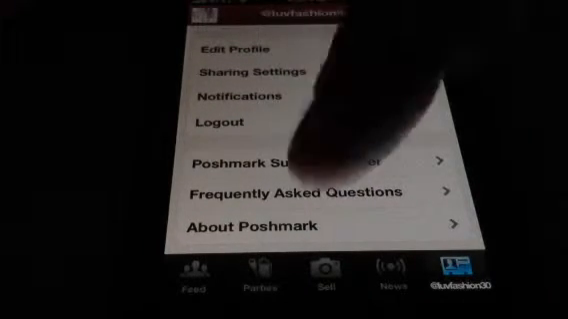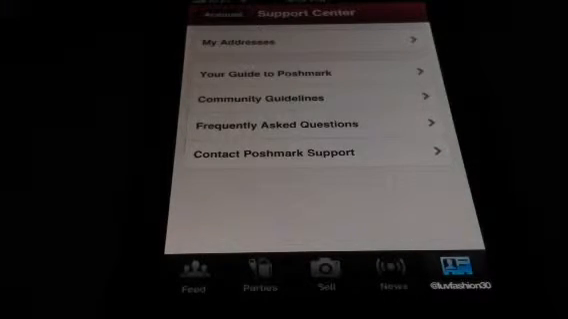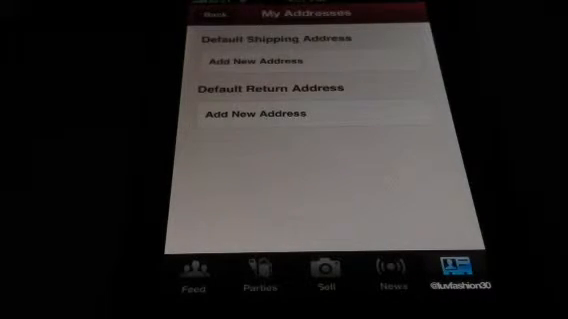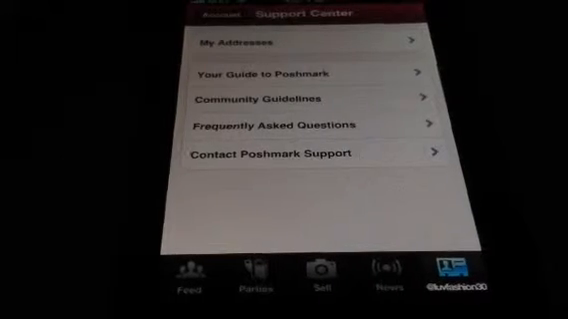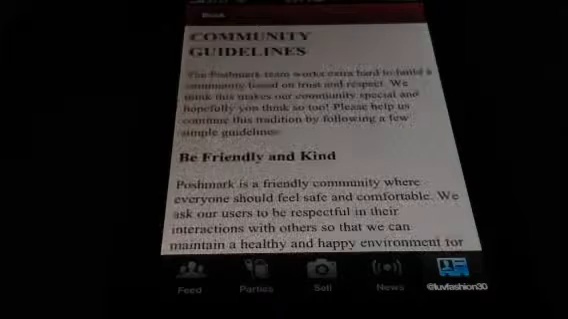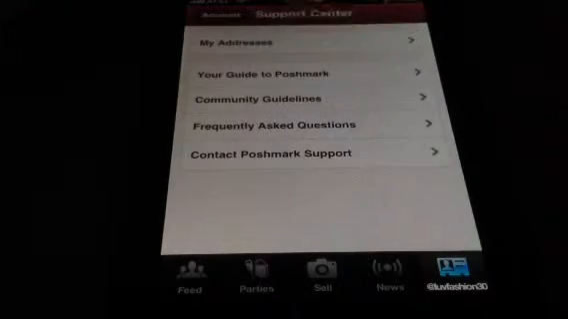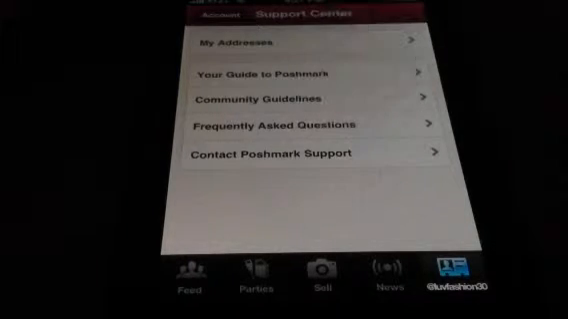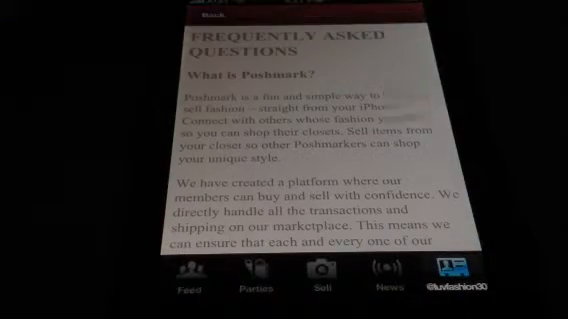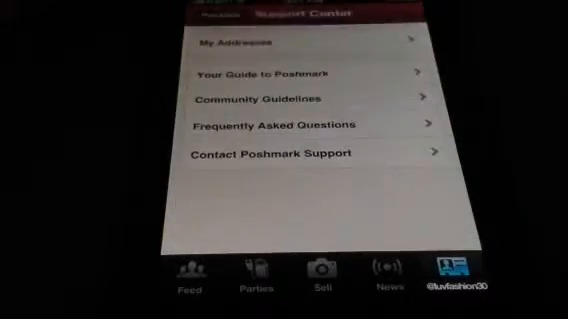You have a support center. You can come here and ask questions. You have your address, for when you're shipping items. And it also has the basic rules of the website, your guidelines, a guide to Poshmark, which I think you saw before at the top. If you need to contact Poshmark for anything, they'll give you a message to send to them. And then frequently asked questions, where you can come in here. I would like to put this on my site as well.